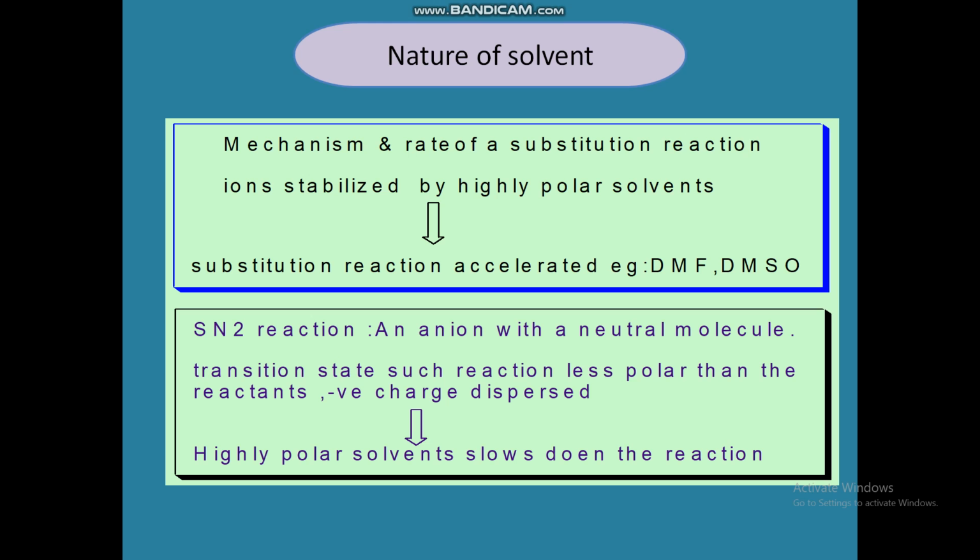Hence highly polar solvents slow down the reaction, because they stabilize the polar reactant more than the less polar transition state.